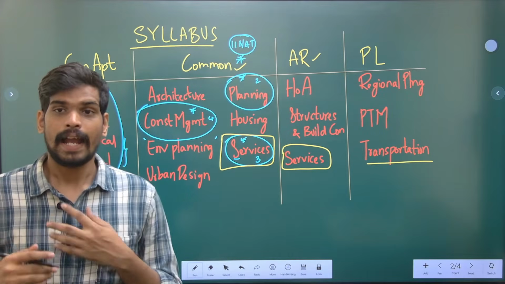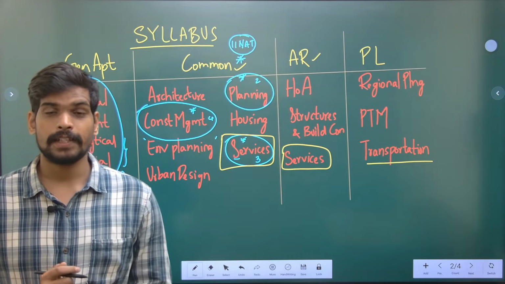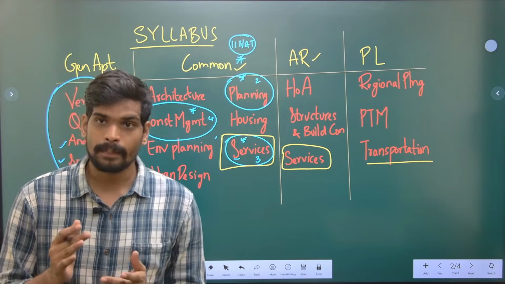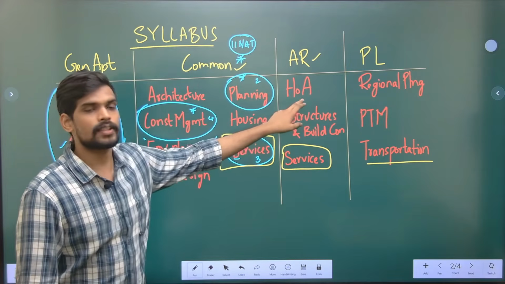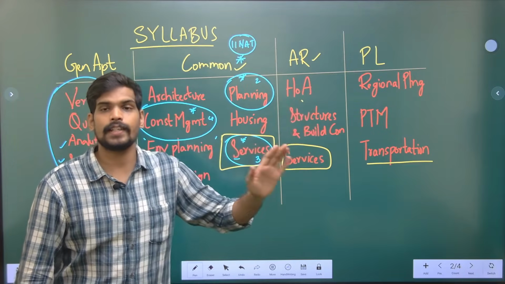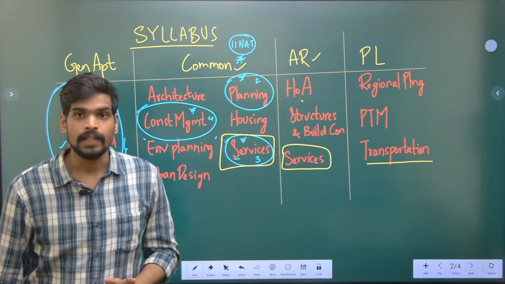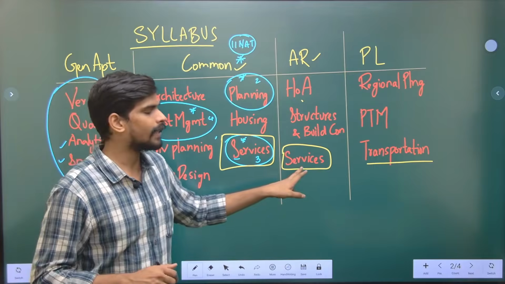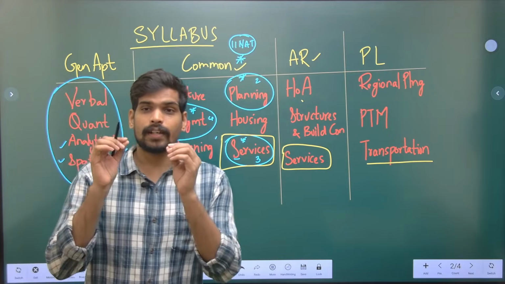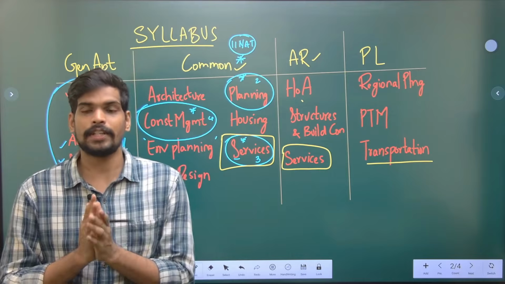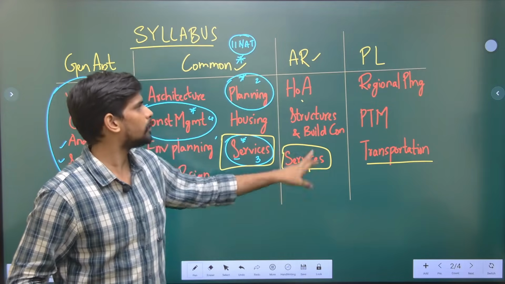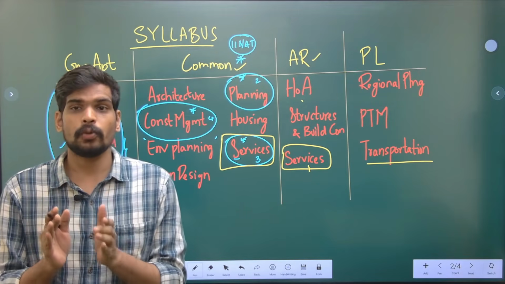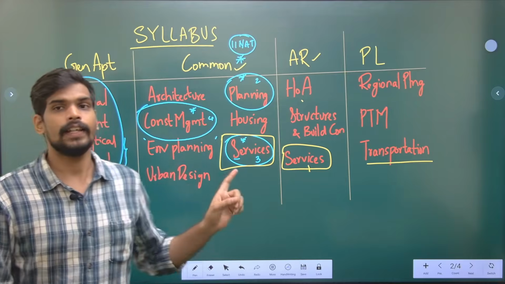Don't leave out anything. By observing last year's 2022 question paper, it has become even more evident that these boundaries are not very rigid. A question from contemporary architecture, which is mentioned in the official syllabus under part B as history and contemporary architecture, was asked as a 2 marks question in the common part. HVAC, heating, ventilation and air conditioning, has a clear mention in the official syllabus in the services part of architecture, that is part B. But a 2 marks MSQ, multiple select question, was asked on HVAC in the common part.